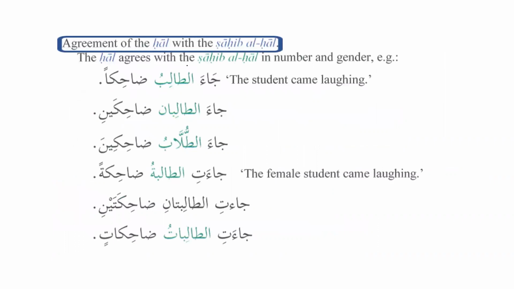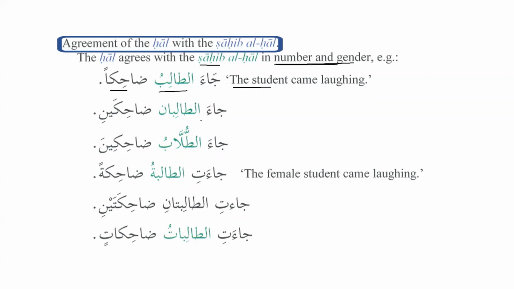So the hal agrees with the sahibul hal in number and gender. Status, we know that hal is always mansoob, so I think we don't need to worry about this. For example, we say ja'a talibu dahikan. The student came laughing. So there is one student, at-talibu, so that's why we have dahikan.